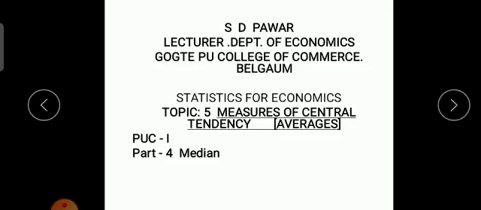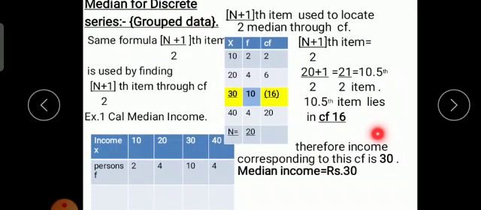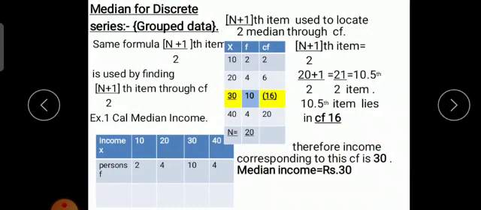Today we will deal with the median for grouped data, that is, under discrete series. Under grouped data we will be dealing with discrete series and with continuous series or continuous data. Today we deal with the median for discrete series.